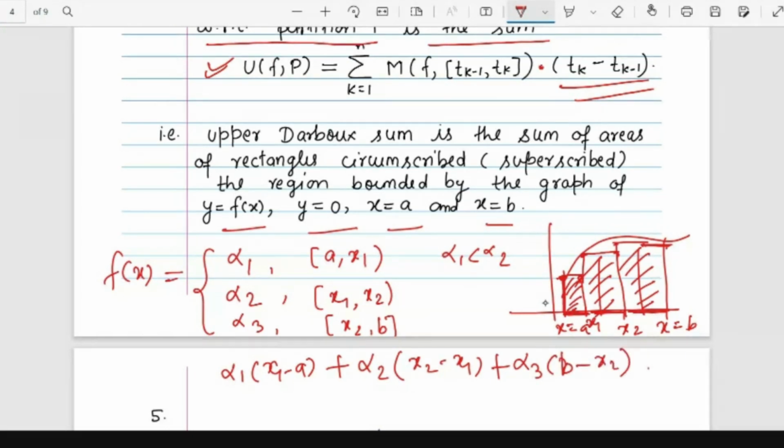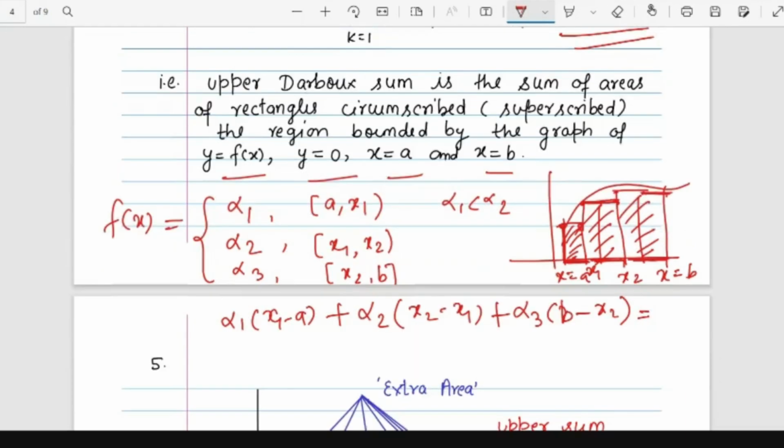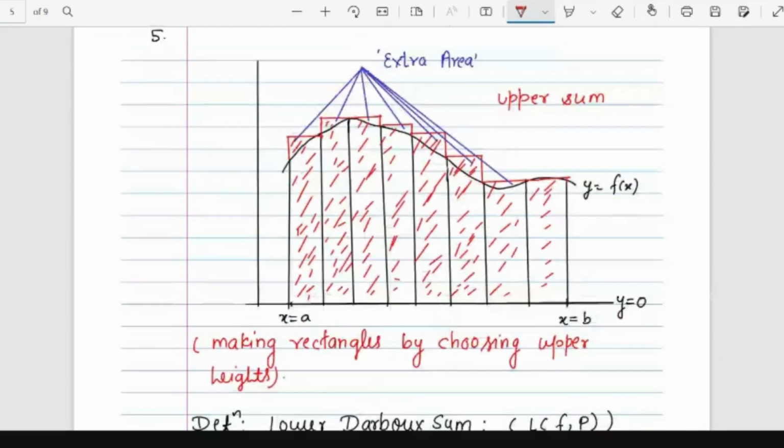So this is nothing but the upper sum if we are picking up the upper height. The upper Darboux sum is the sum of the areas of rectangles superscribed, by taking the upper height. So this is the picture. You see that this is the picture of the upper sum, making rectangles by choosing the upper height.